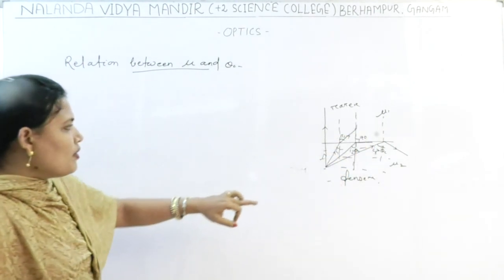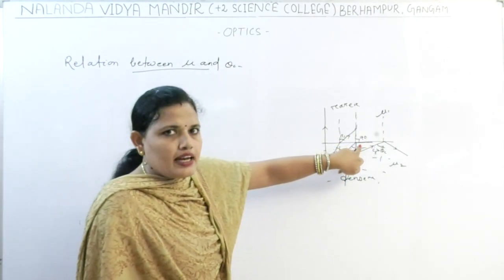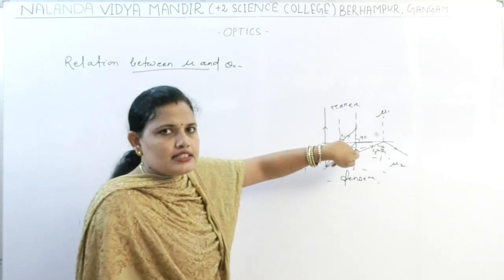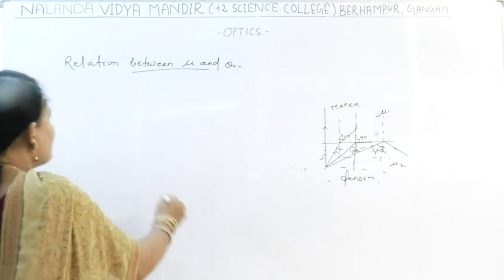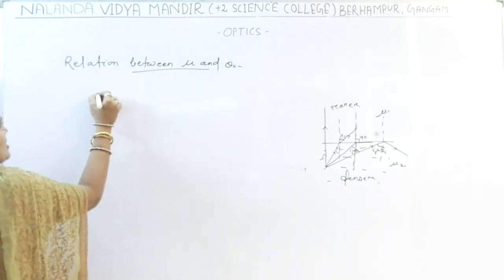Okay. So now let us consider the case where the angle of incidence is the critical angle and the angle of refraction is 90 degree. What can I write by Snell's law?